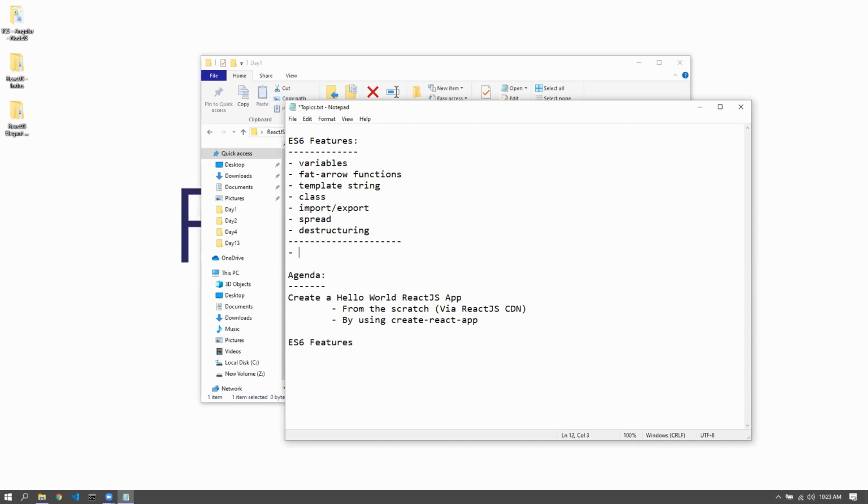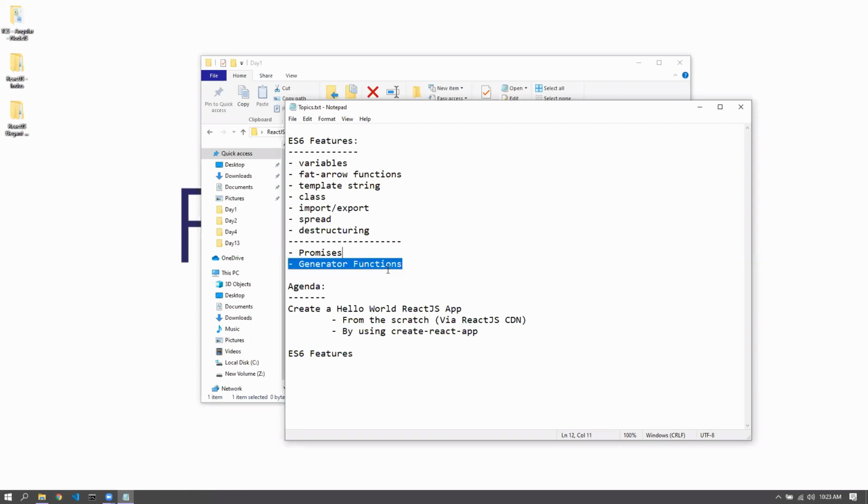But then there are a couple of concepts which are a bit advanced, which we are not going to cover today, but we'd cover them at the right time, whenever the related topics come in. The topics are promises and generators, or generator functions essentially. We'll see what these are. They'll be useful for us while making API integration possible in React.